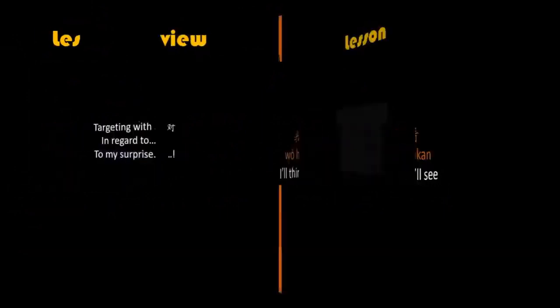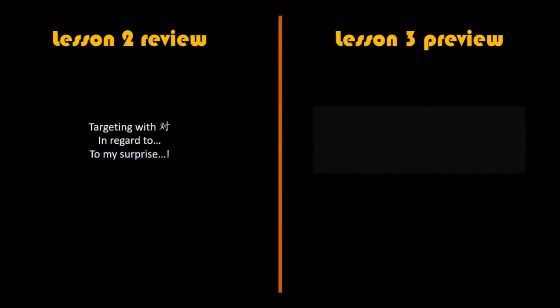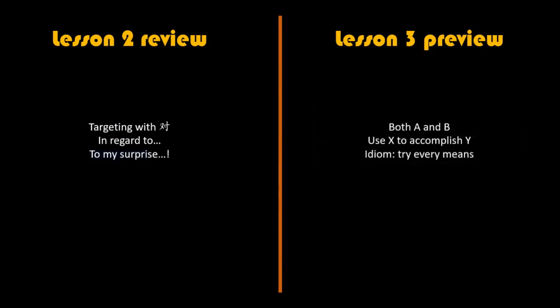So, in this lesson, we've talked about targeting with 对, how to say in regard to with 在方面, and to my surprise, 没想到. In the next lesson, we'll have a look at how to say both A and B, how to say use X to accomplish Y, and an idiom that means to try every means.